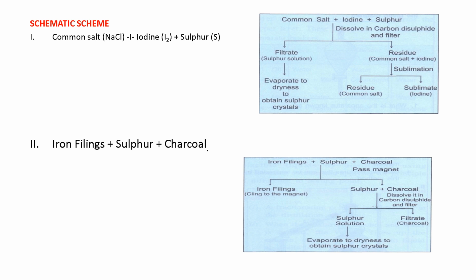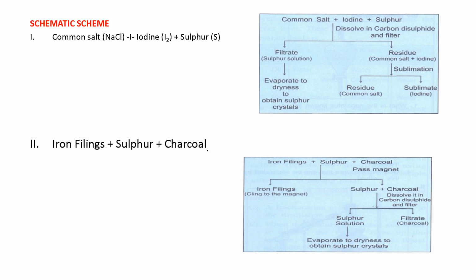We know sulfur is soluble in carbon disulfide. So when we filter the solution, in the filtrate we get sulfur solution, and in the residue we get common salt plus iodine. Then how can we separate both of these? We use sublimation, because we know iodine is a sublimate. So by sublimation, iodine sublimates and common salt remains as residue. And the filtrate, the sulfur solution, is evaporated to dryness. Then we obtain sulfur crystals. So in this method, we can separate all of these.